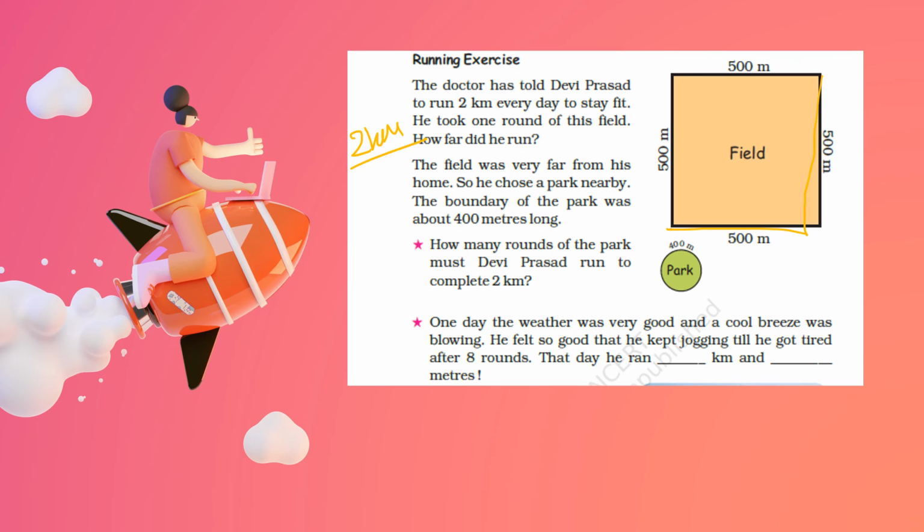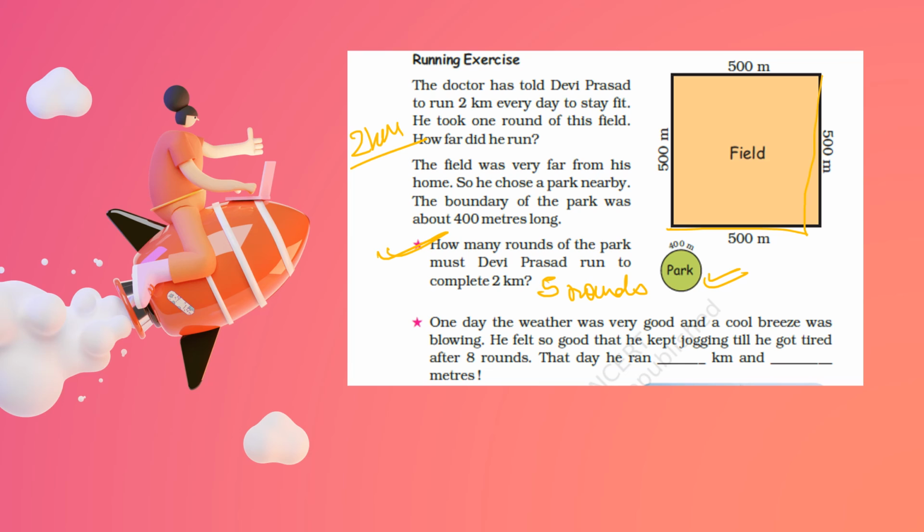Okay. The field was very far, so he chose a park nearby. It is 400 meters long. How many rounds of the park must Devi Prasad run to complete 2 kilometers? The answer will be 5 rounds. You can simply add and see.